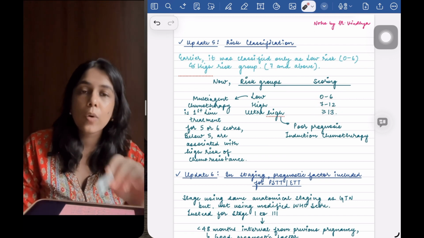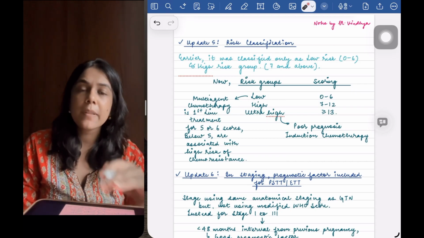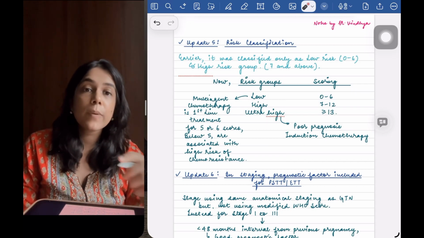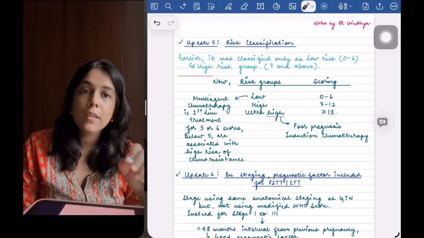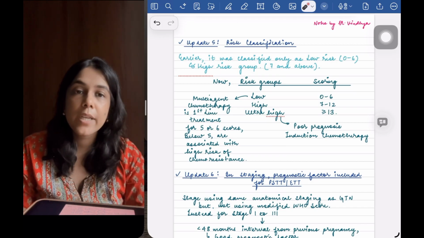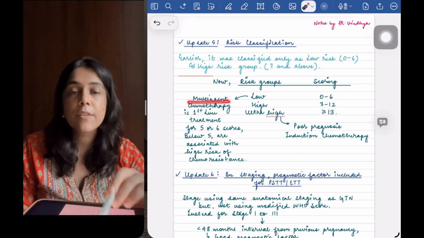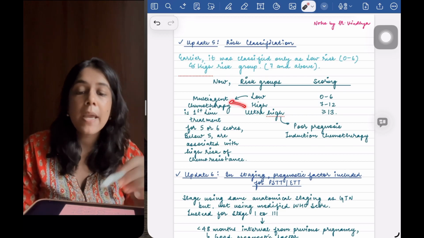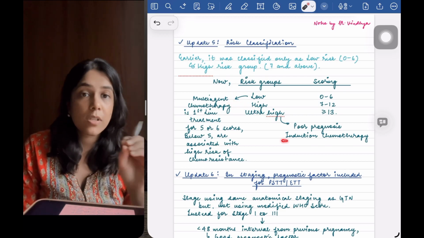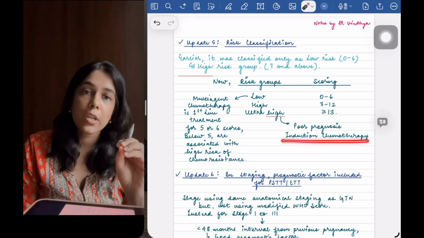So if it is low risk, we can give single agent chemotherapy that will include methotrexate. But usually the people who are having 5 or 6 in the risk scoring system, they sometimes need multi-agent chemotherapy. If it is a high risk, we need multi-agent chemotherapy. And if it is ultra high risk, the prognosis is very poor and we need induction chemotherapy in that.